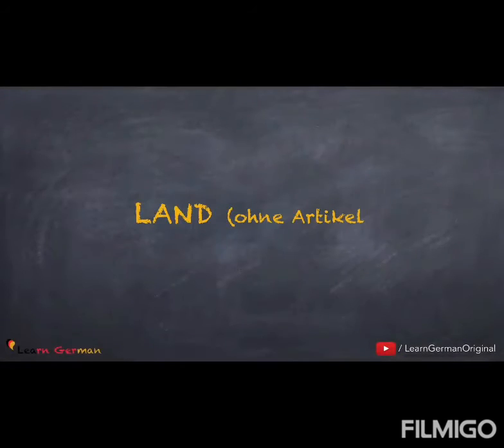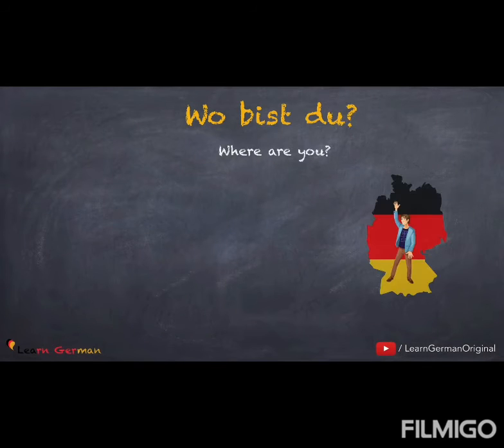The next one is Land, ohne Artikel. Well, some countries have articles and some don't. You can go through our video on countries and languages to revise these countries. The link is given below in the description. Wo bist du?